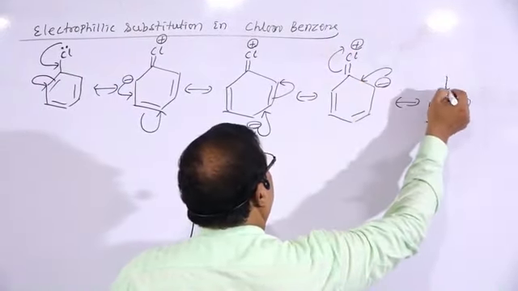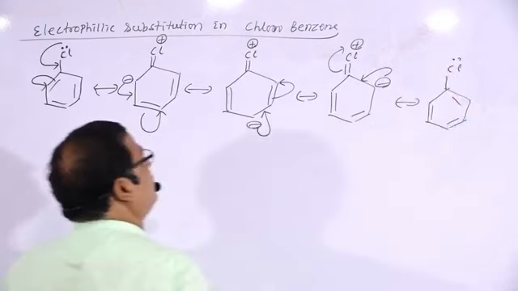So these are the resonating structures in the case of chlorobenzene.